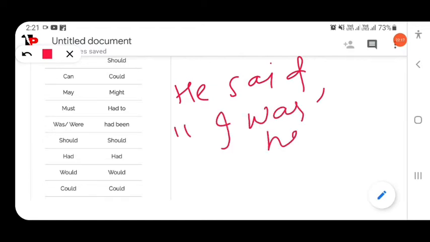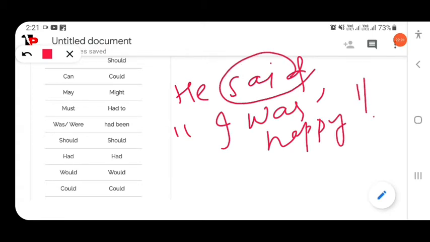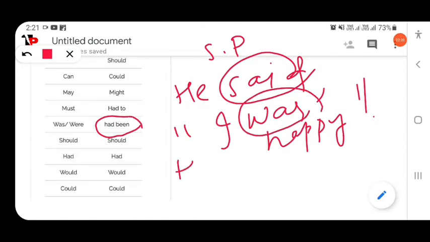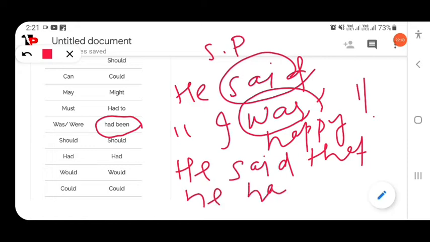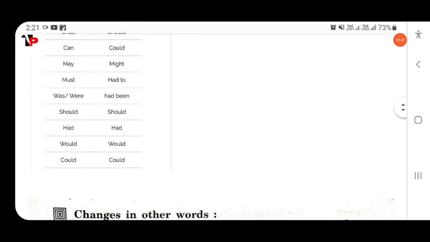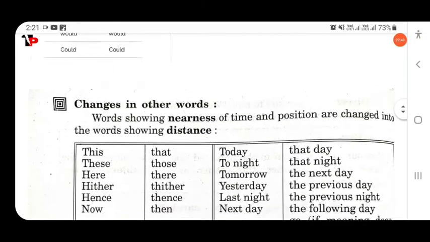Here the reporting verb is in the simple past tense and the reported verb is in the past, was. So, he said that he had been happy. Do you have to remember all these changes?